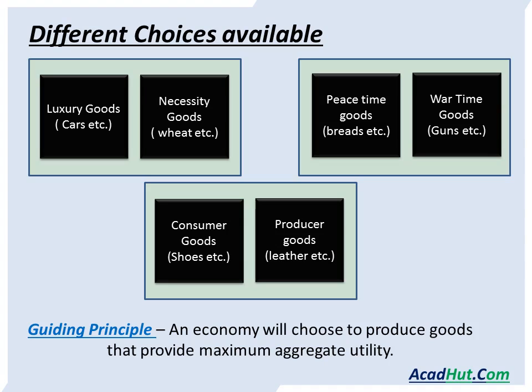For example, अगर कोई country बहुत poor है तो it should focus on making necessity goods instead of luxury goods. So this is how they choose जो goods हमें सबसे ज़्यादा satisfaction देंगे हम वो बनाएंगे. I hope you get it clearly.